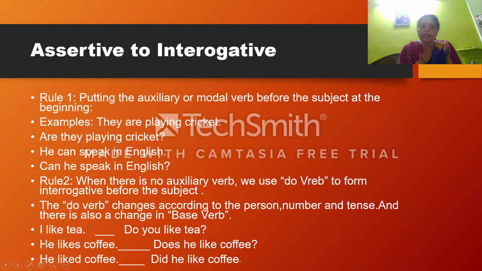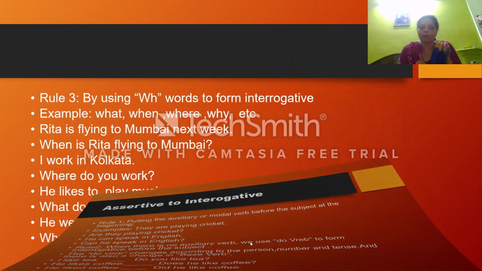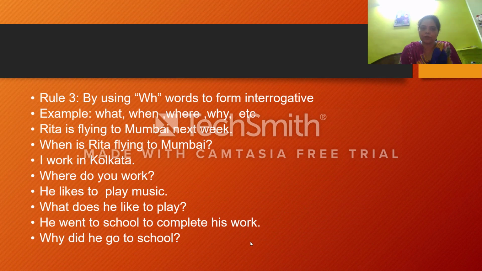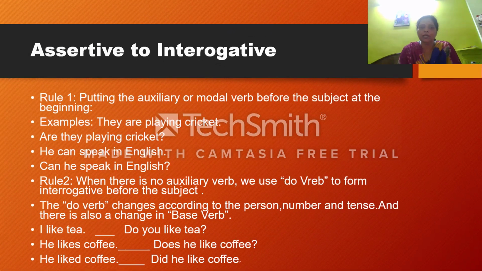Now here, he likes tea, coffee. यहाँ पे it is like है and यहाँ पे likes है. So what is the difference? यहाँ पे it is third person singular number. So here I am putting he likes coffee, and the do will be changed to does. Does he like coffee? Now the third one is he liked coffee. He liked coffee is in past tense. So the verb will be did: Did he like coffee?